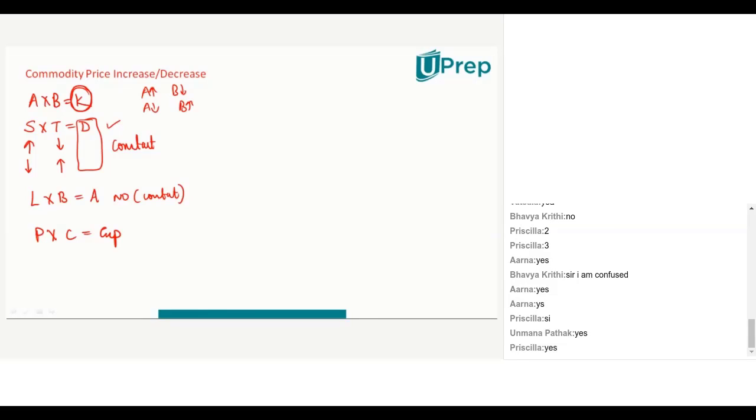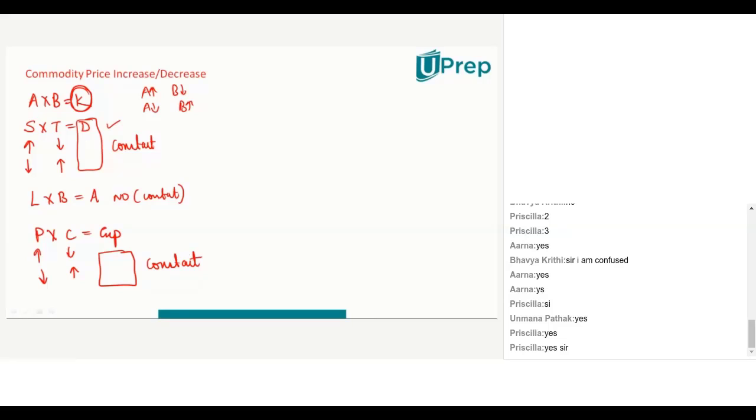So, if price increases, the consumption decreases. If the price decreases, the consumption, that is the number of apples I can buy, increases. With the same amount of money, that means our expenditure remains constant. Yes or no? Is everyone clear? I'm looking at where all I can apply this one fundamental concept. Is everyone following?